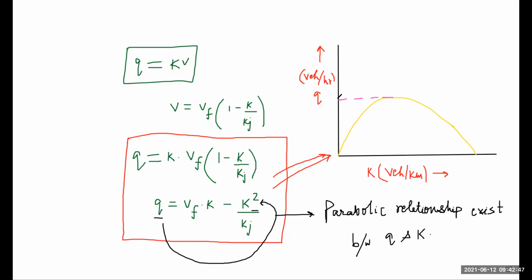Here is our q max, because this is our maximum traffic flow. Our ultimate aim is to find this traffic density, and after that we find our maximum traffic flow.